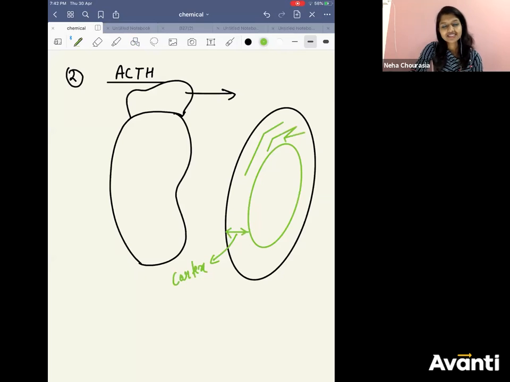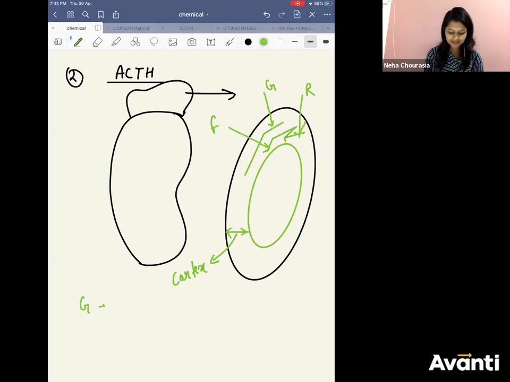The layers are also GFR. The outermost layer is G, the middle layer is F, and the innermost layer is R. From outer to inner, the layers are GFR.